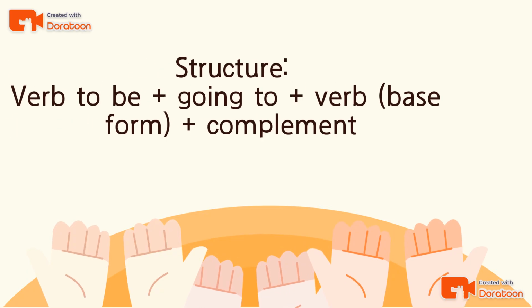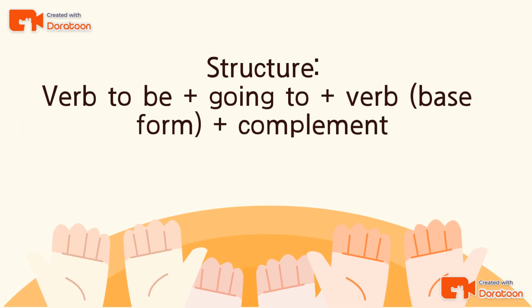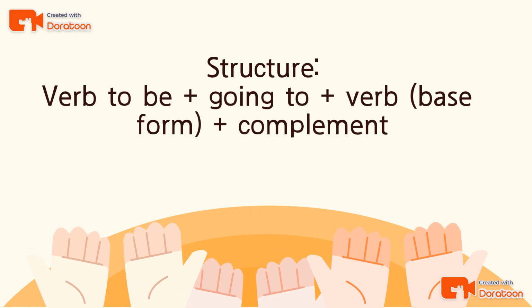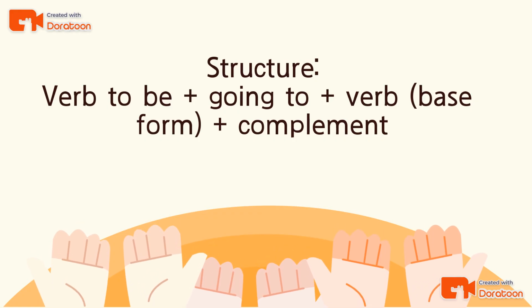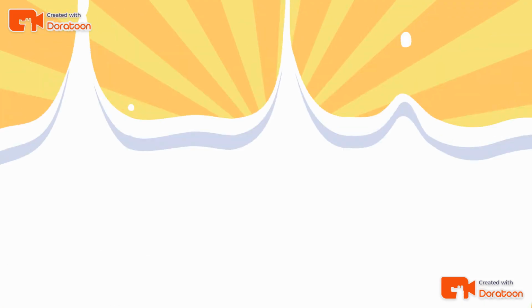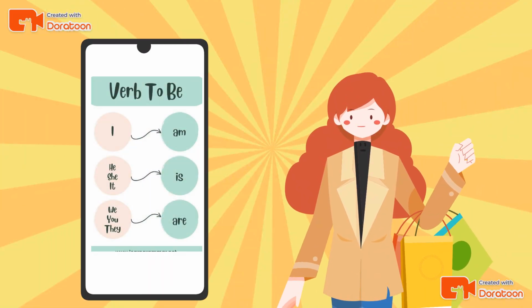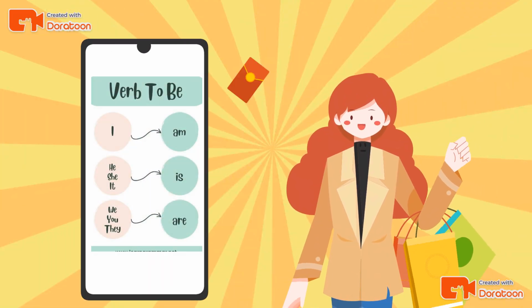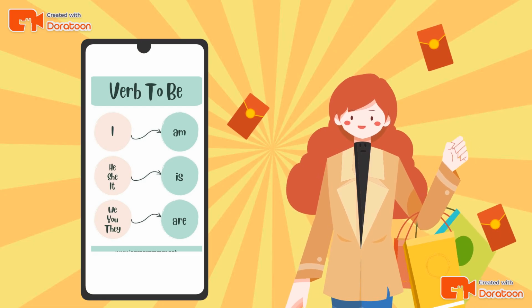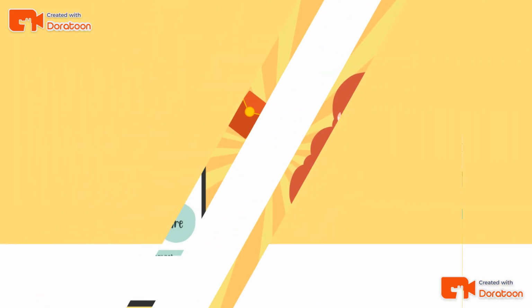Structure: we are going to use verb to be plus going to plus the verb in the base form and the complement. In the next slide, we are going to see a fast review of the verb to be. Remember the basic forms of the verb to be: for I, you use am; he, she, or it is; and we, you, and they are.